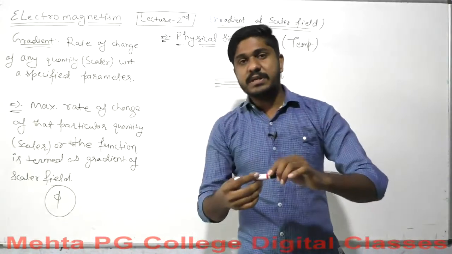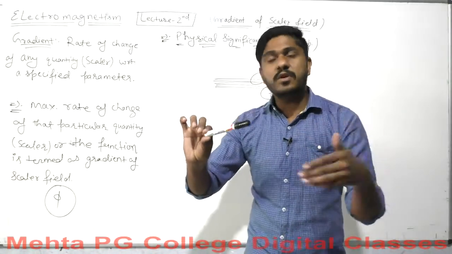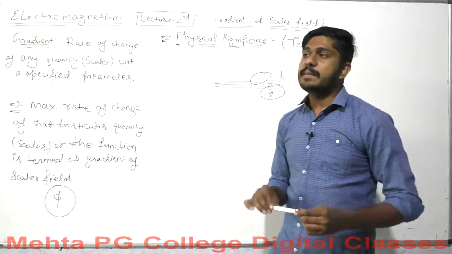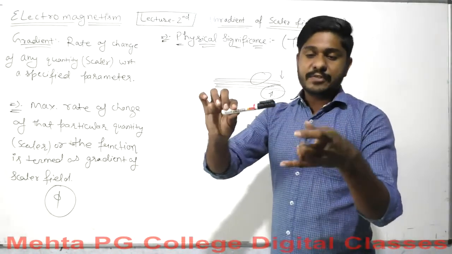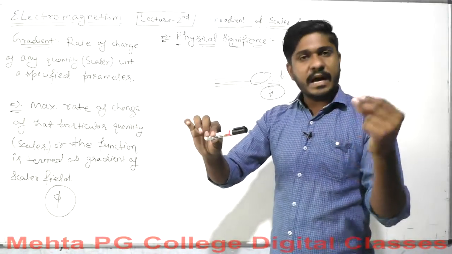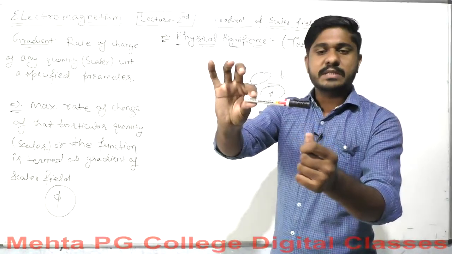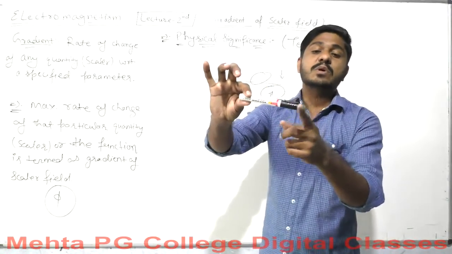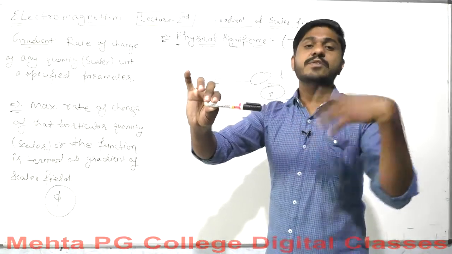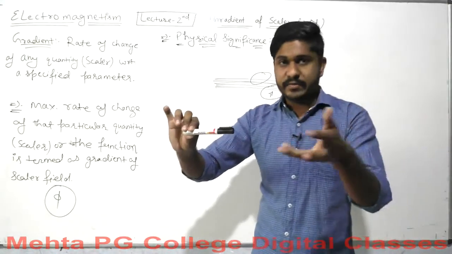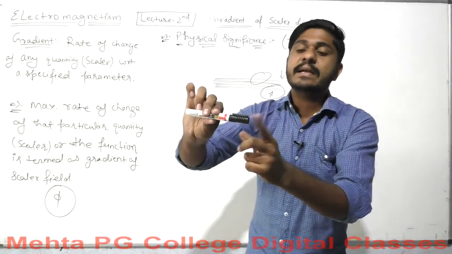For example, for more simplicity, you can consider this marker as a conducting rod of some sort of metal, a metal which can transfer heat from one point to another. Let me consider that I have a lighter here, and the rod is placed so that this point is heated up.